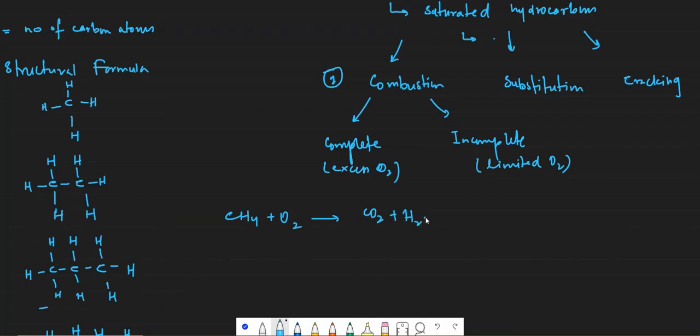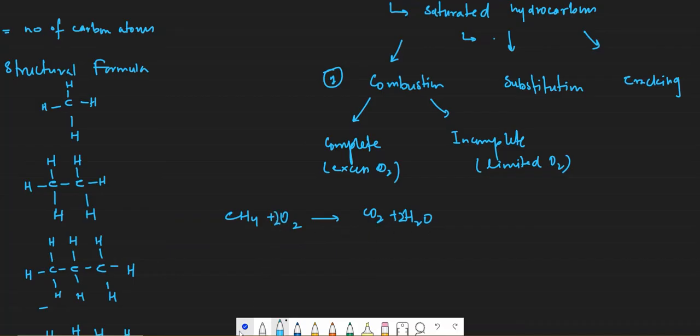All the organic compounds that you're going to study having combustion reactions are going to produce carbon dioxide and water. So whenever you are about to write a combustion reaction for a hydrocarbon or any organic compound, remember that it will just react with oxygen to form carbon dioxide and water. The balancing is going to be different for each. There is 1 carbon, 4 hydrogens, so 4 hydrogens, 2 plus 2, 4 oxygens.